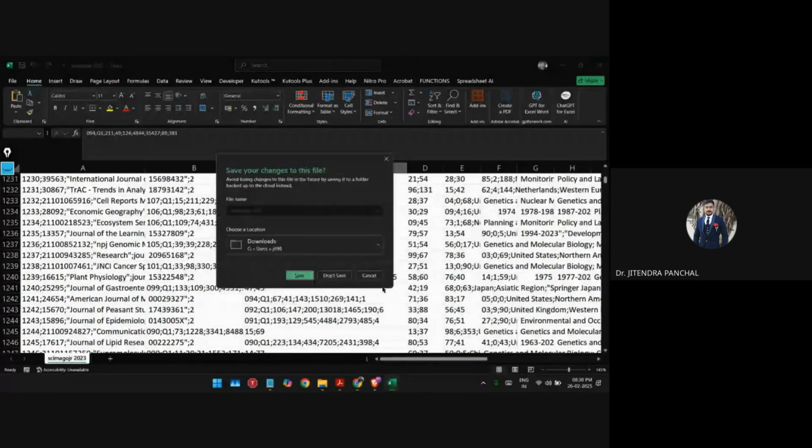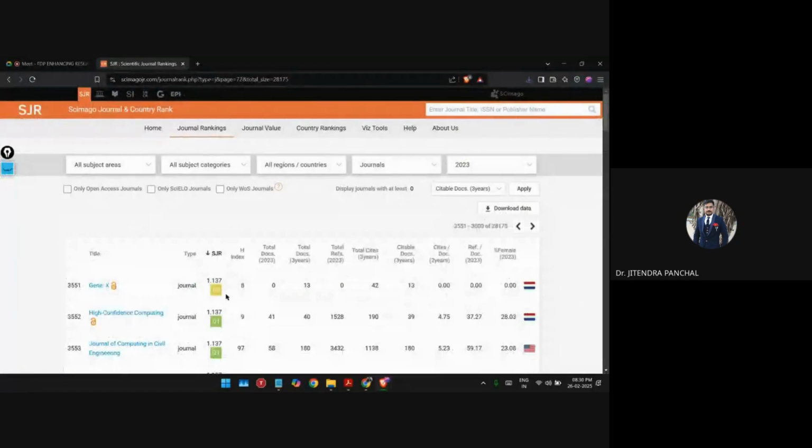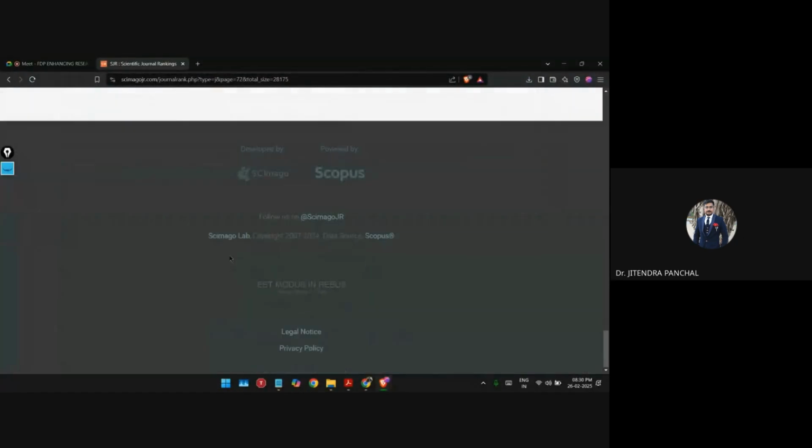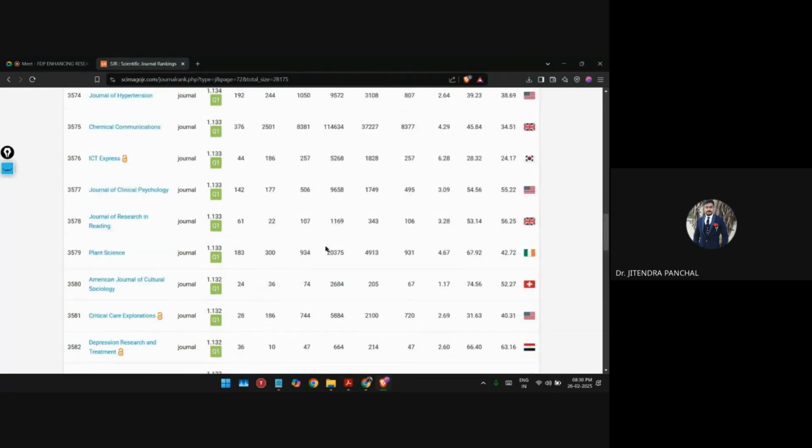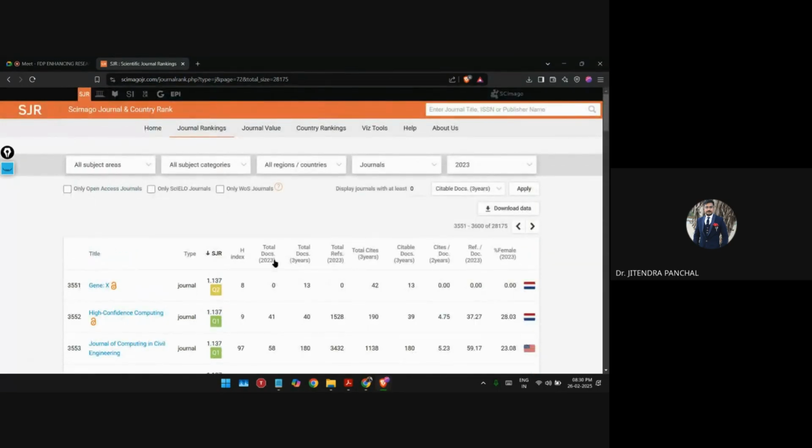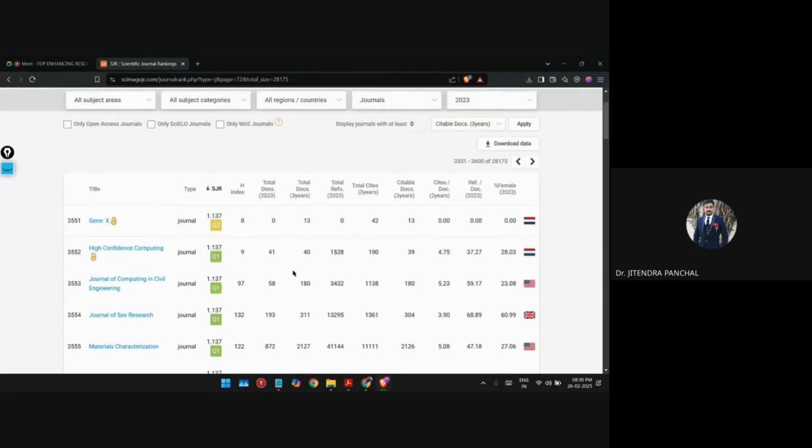Okay, so now come back to our portal. As I told you, it is Q1. Similarly, when you go beyond Q1, to Q2, Q3, this color is going to change. Now, because it takes too much time, I'm going back to the original one, the first one. Now, let me explain what Q1, Q2, and Q3 are.